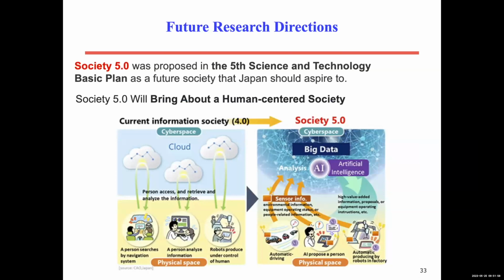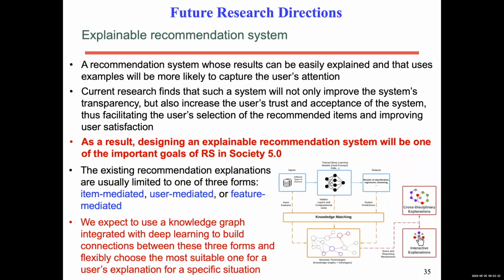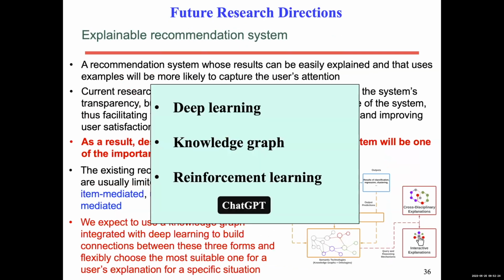research direction. Anyway, Society 5.0 was proposed in the Fifth Science and Technology Basic Plan as a future society that Japan should go through. The important part here will be AI, and big data will play an important role. These are some research ideas about how recommendation systems can help in this society.